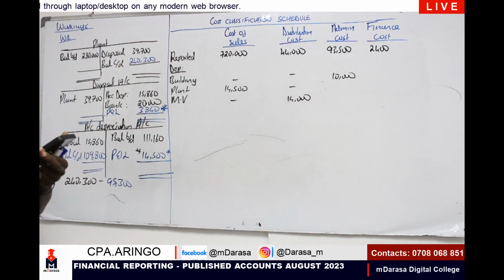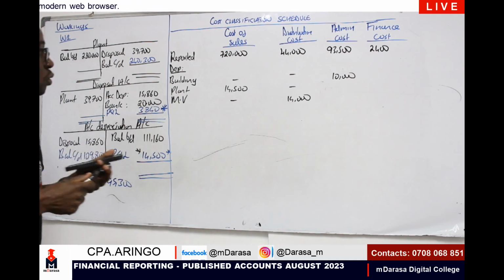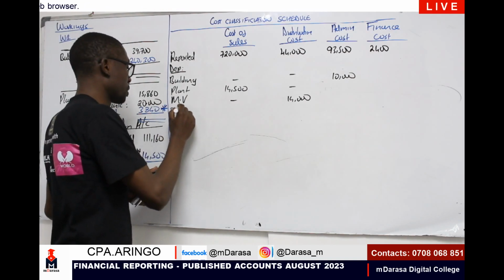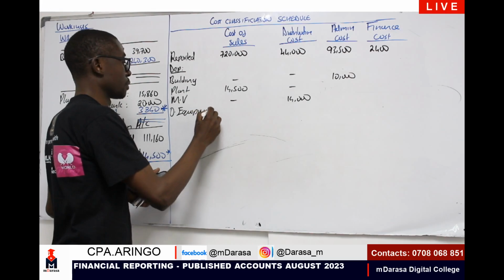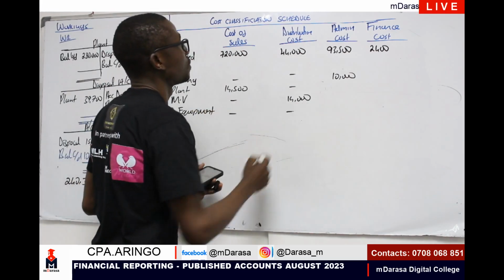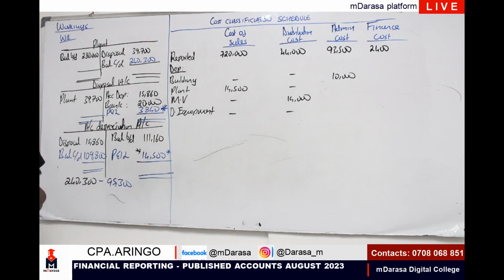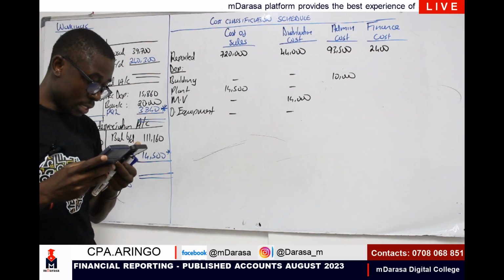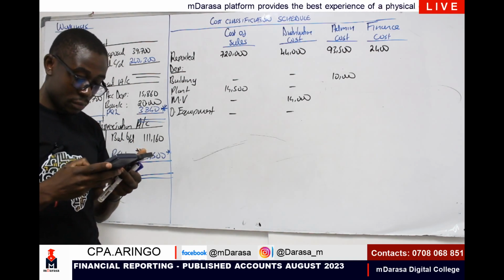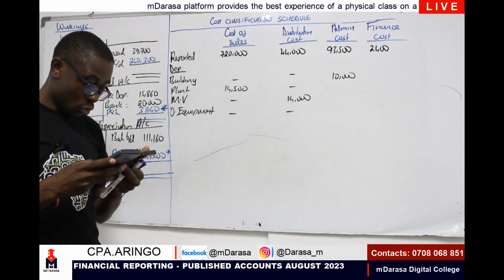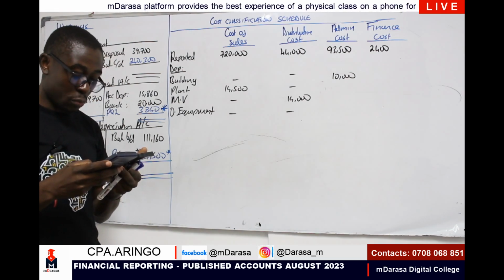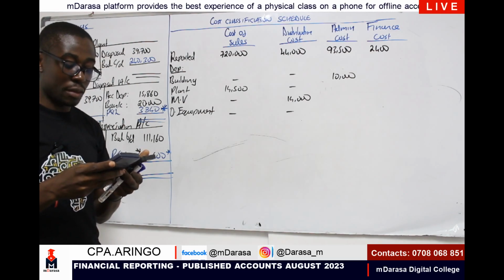What else did we have? Office equipment, 12.5%, straight line, that is administrative. Office equipment, we are given 40,000, times 12.5%, so 0.125.